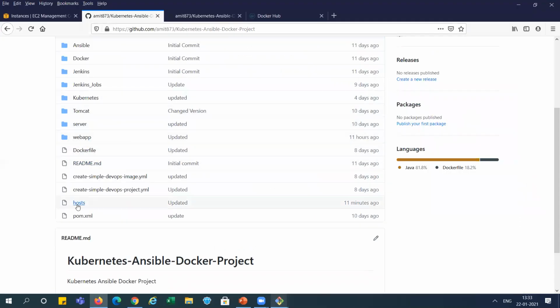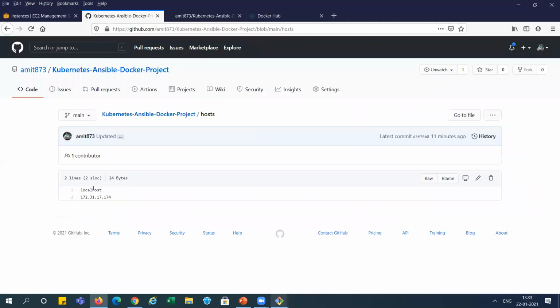So first thing is this hosts file entry. Actually here we are using the localhost as well as Ansible one, and we have only one entry, Docker image. We are entering the private IP for Docker image. If we want multiple deployments for the Ansible, because Ansible is used as the continuous deployment tool, we need to add multiple IPs over here. So it will deploy at the same time to all those IPs, right? Currently I'm taking an example with only one instance, right? So this is the hosts file we need to maintain over here.